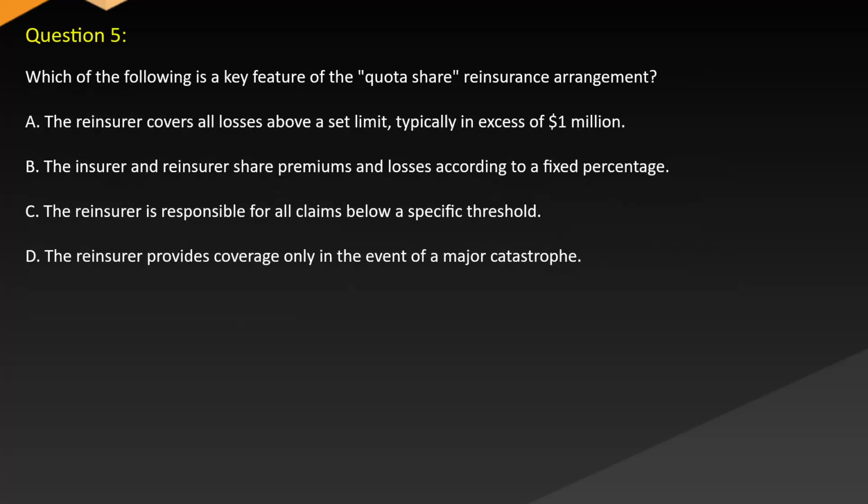Question 5. Which of the following is a key feature of the quota share reinsurance arrangement? A. The reinsurer covers all losses above a set limit, typically in excess of $1 million. B. The insurer and reinsurer share premiums and losses according to a fixed percentage. C. The reinsurer is responsible for all claims below a specific threshold. D. The reinsurer provides coverage only in the event of a major catastrophe.